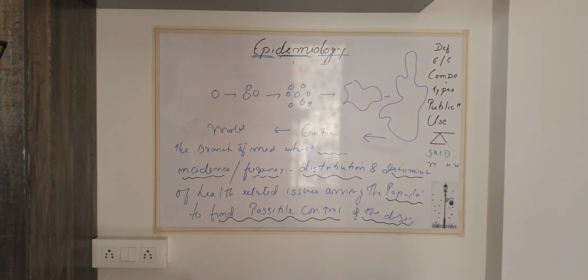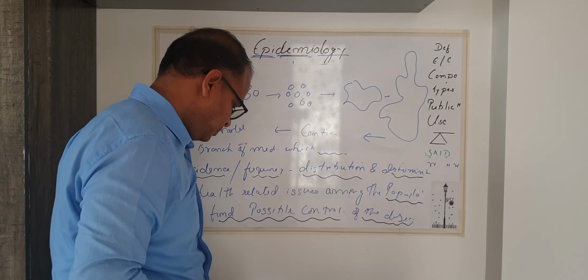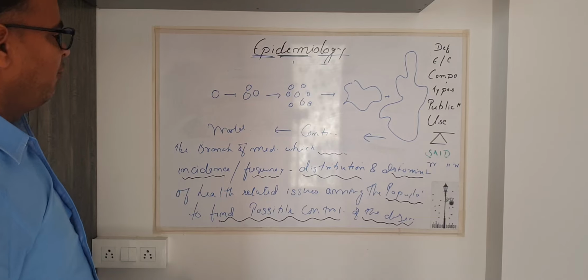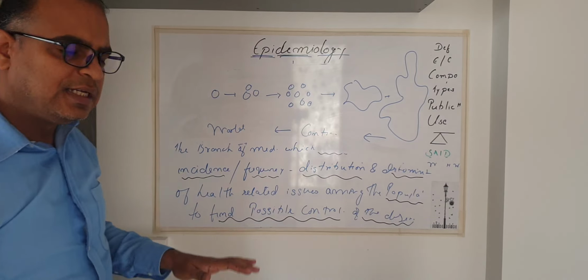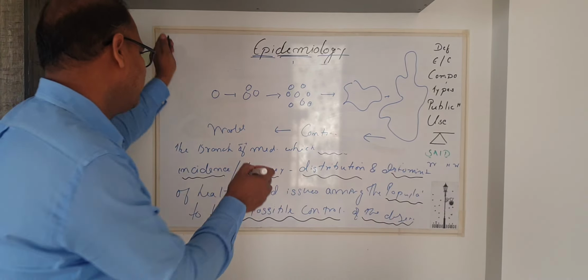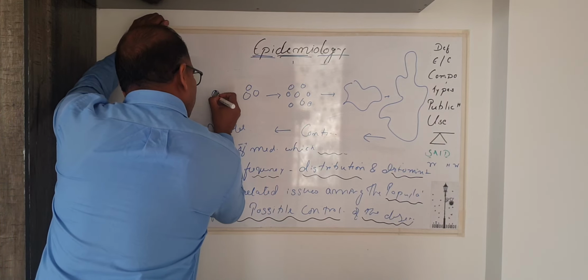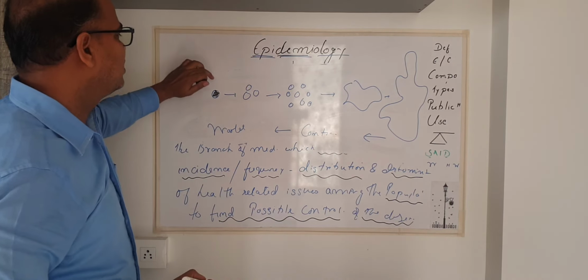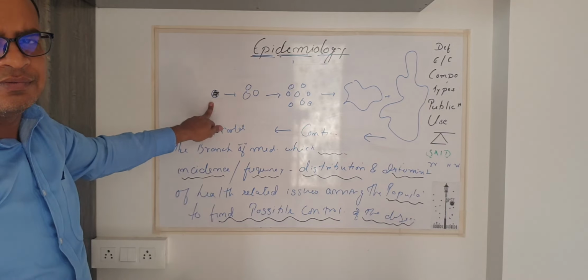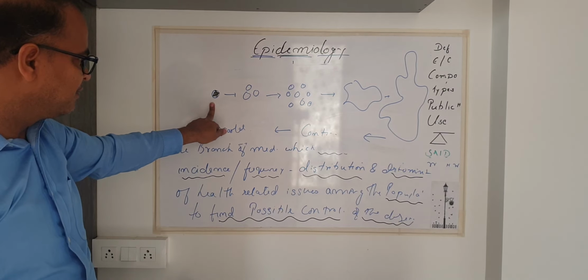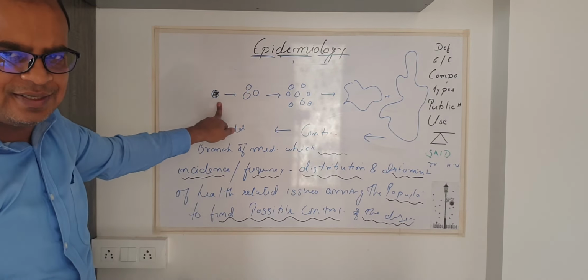Now, when the outbreak of disease is confined to an individual, it's the role of the clinician to get this cured, to knock this disease out, right?